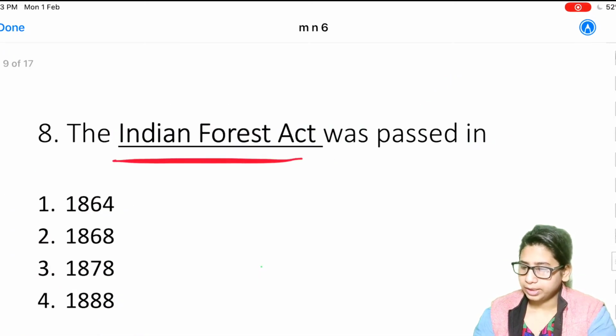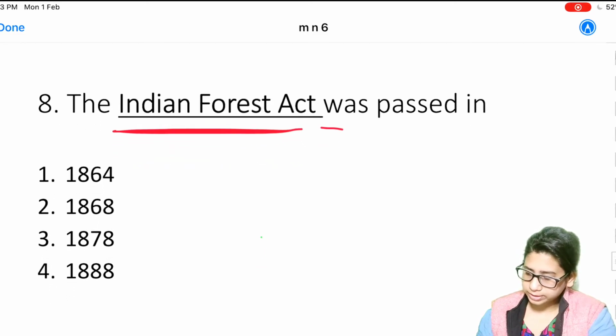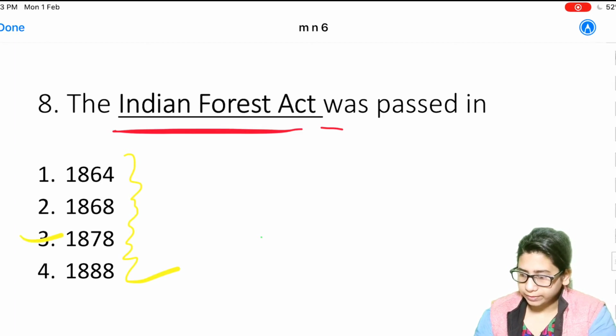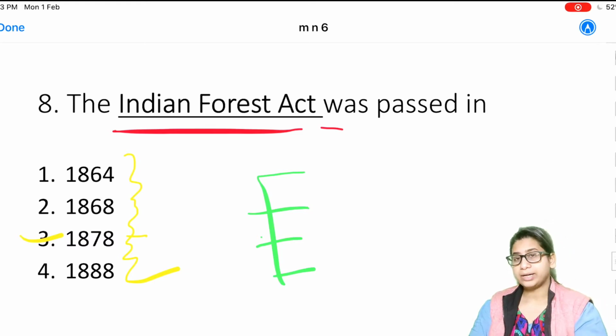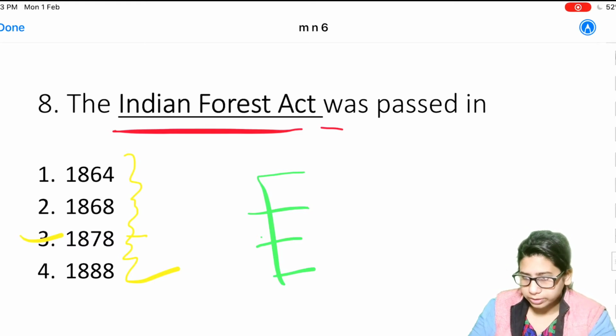Next question is, the Indian Forest Act was passed in the year. Options are 1864, 1868, 1878 and 1888. So it was passed in the year 1878, and with this act the government categorized the land into three major parts, and they started having monopoly. They started controlling the resources. They started controlling the entry of Adivasis or other tribal groups to access any kind of resource from the forest.